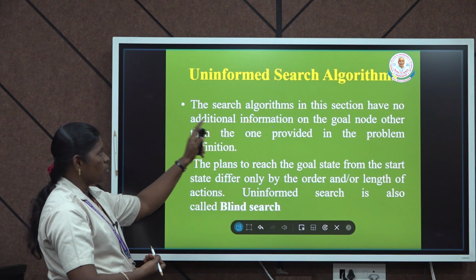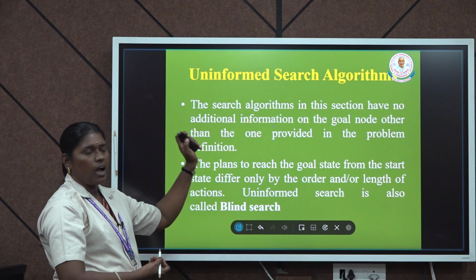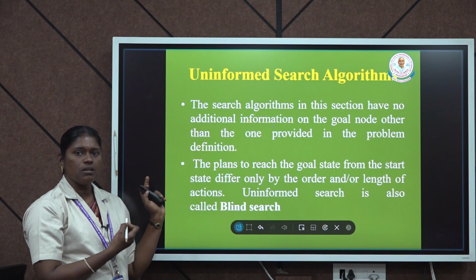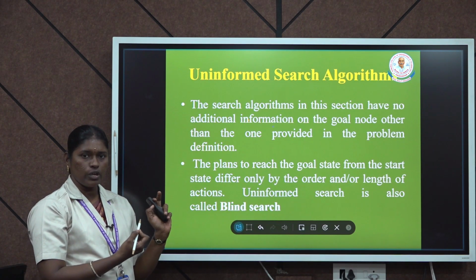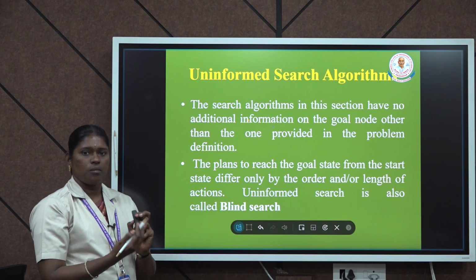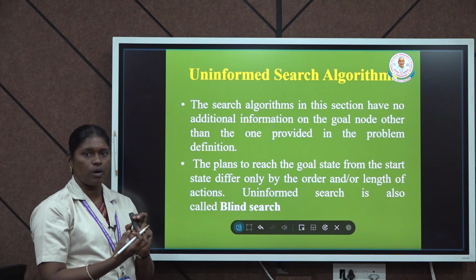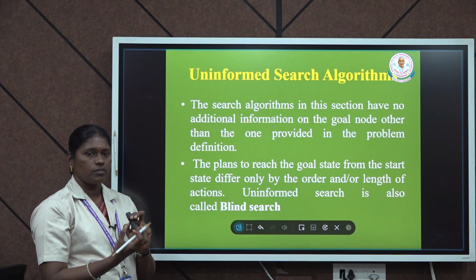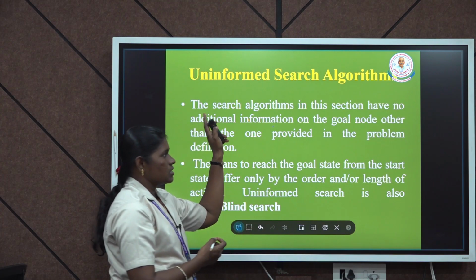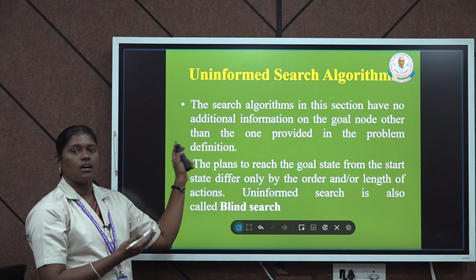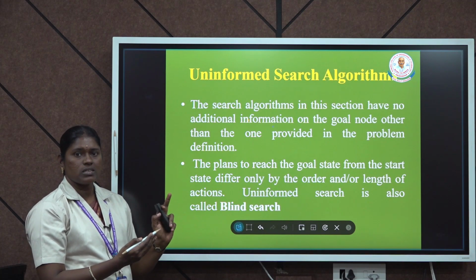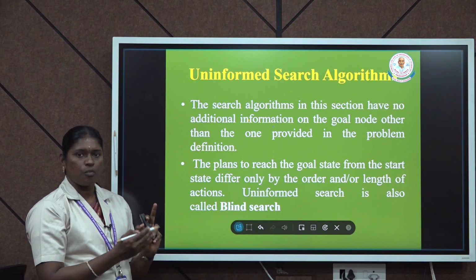First is the uninformed search algorithm in AI. Uninformed search means we already have the possible nodes, and we start from the start node to reach the goal node. In uninformed search, the information needed to reach the goal node is not defined earlier in the problem definition.